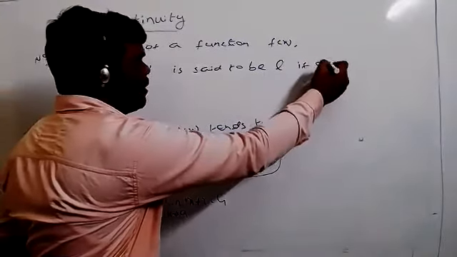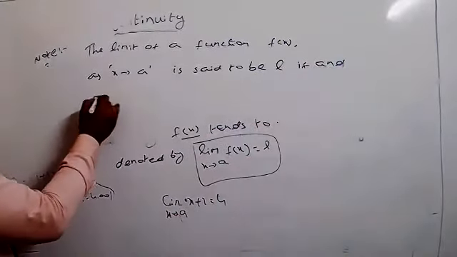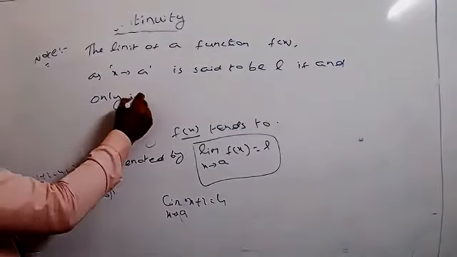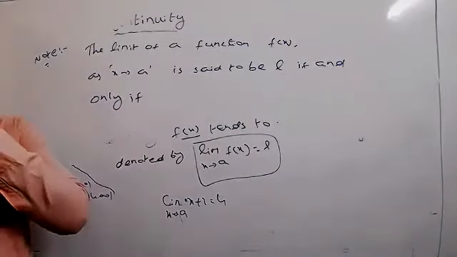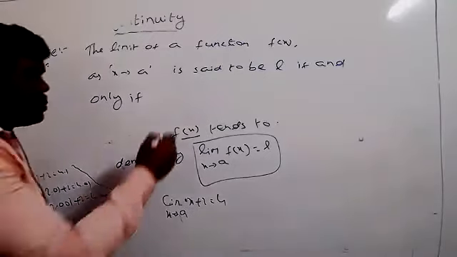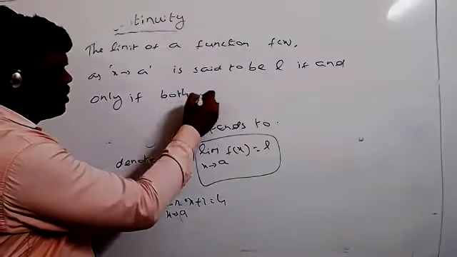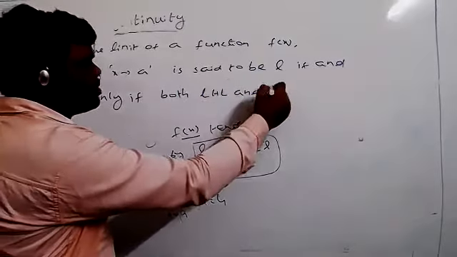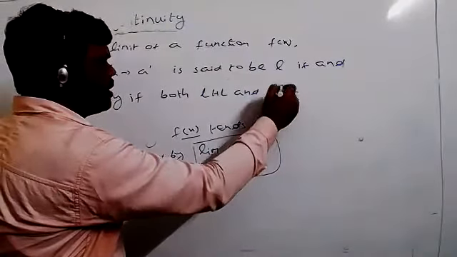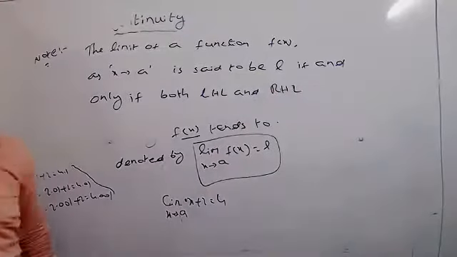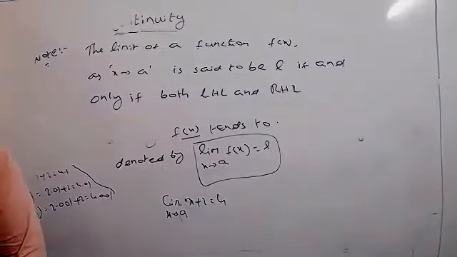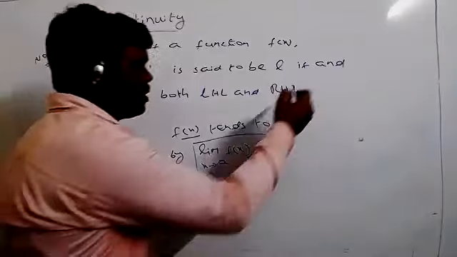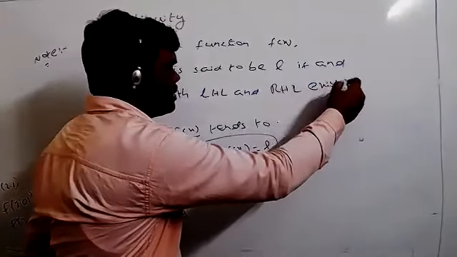if and only if both LHL and RHL exist. What do we mean by exist here?